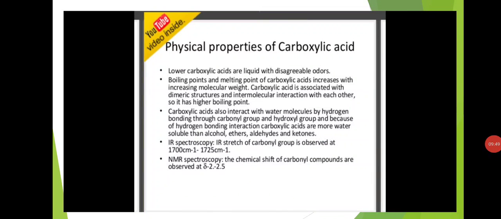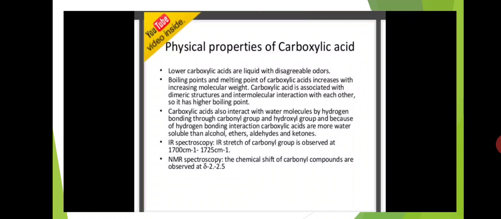And physical properties of carboxylic acid. Lower carboxylic acids are liquids with disagreeable odors. Boiling points and melting points of carboxylic acids increase with increasing molecular weight. Okay, here the first physical property of carboxylic acids is lower carboxylic acids are liquids. And boiling points, melting points of carboxylic acids increase with increasing molecular weight. If molecular weight increases, the melting point and boiling point of carboxylic acids also increase.